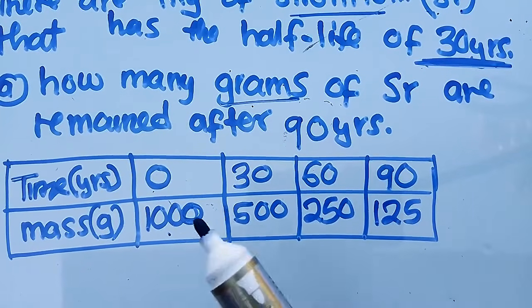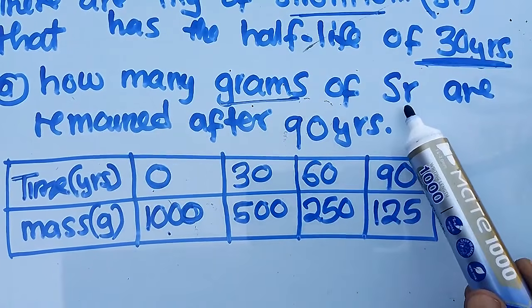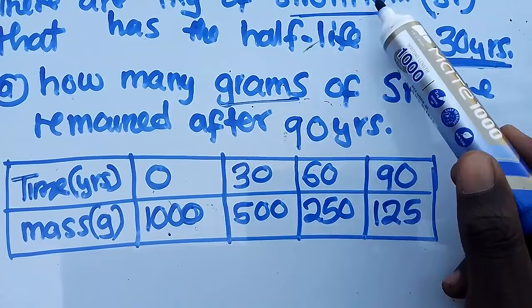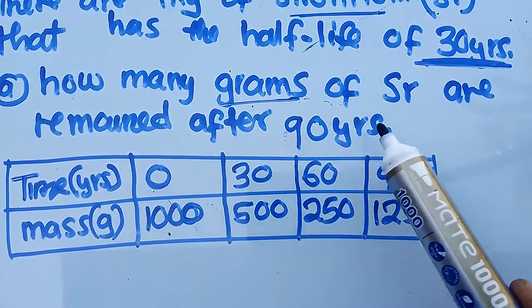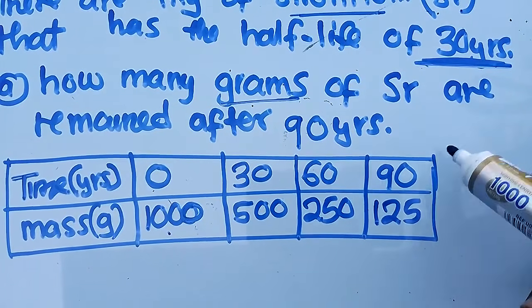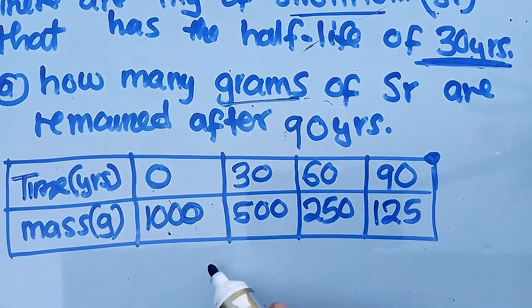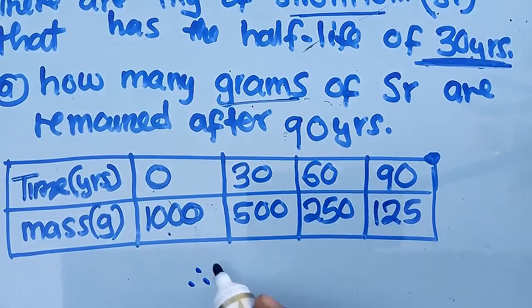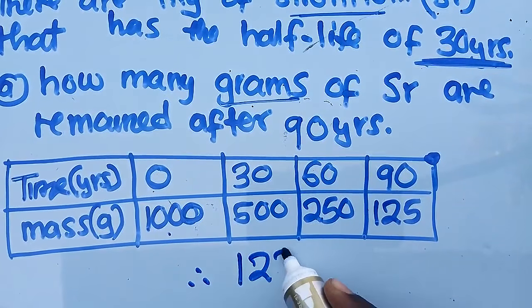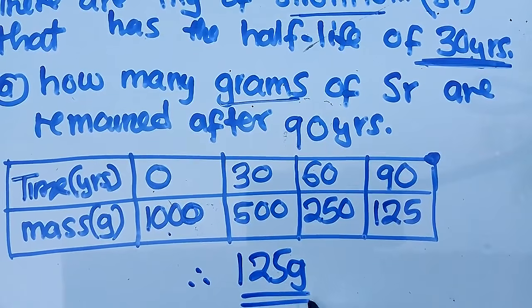Meaning for us to answer this question, how many grams of strontium remained after 90 years? 90 years is here. Have you seen 90 years? Therefore, it is 125 grams. This is how you do it.